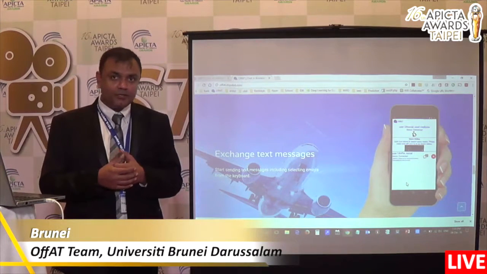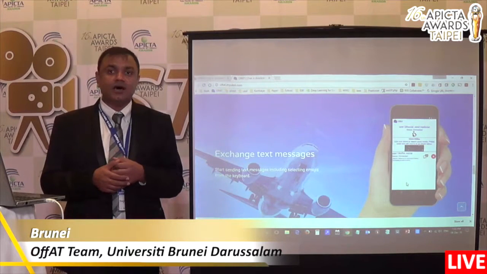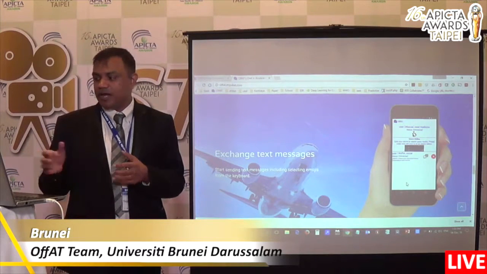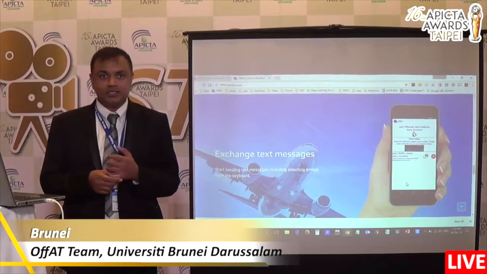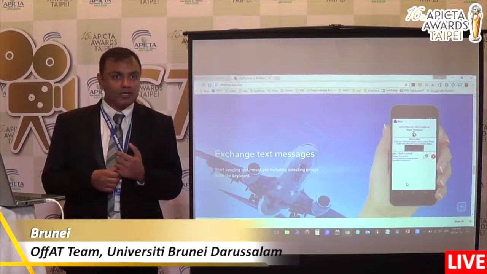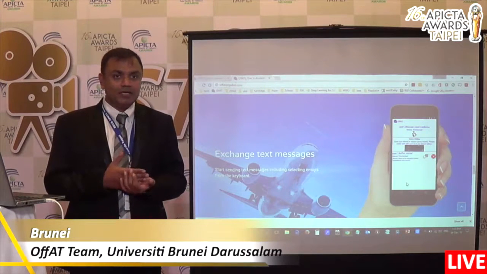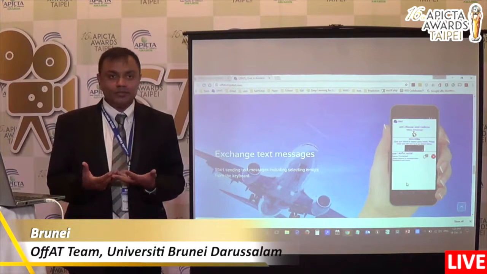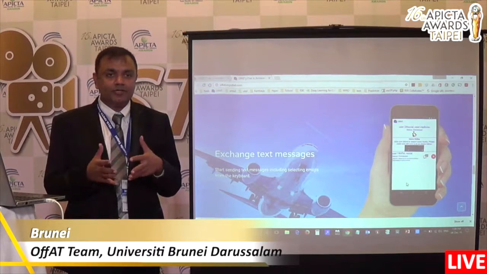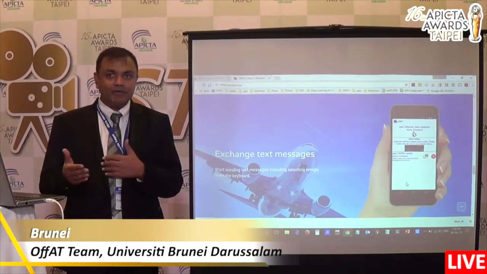The second patent that we are working on is the offline internet mode. In the future version, which we will launch maybe in October next year, we will give you the internet as a backup. So once you have this app, you are free from worrying whether the user is nearby or not. The app will take care of that.